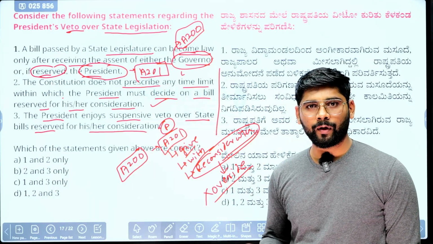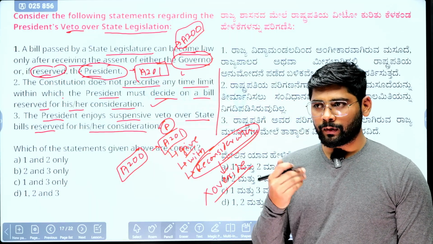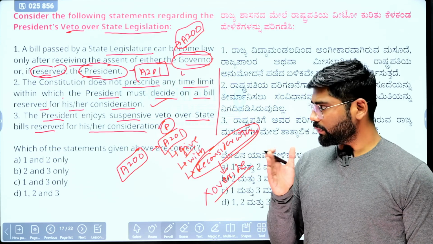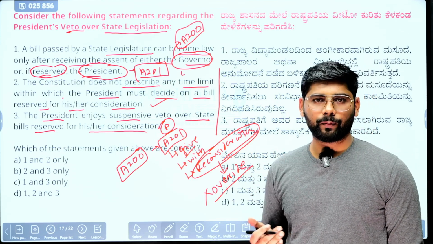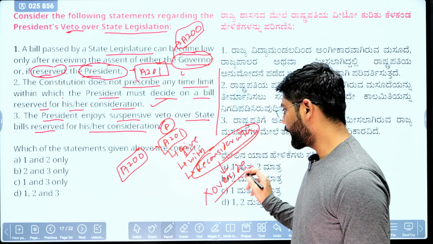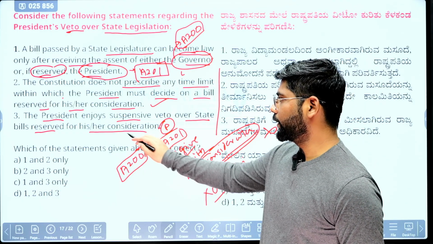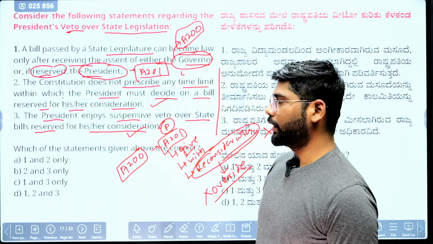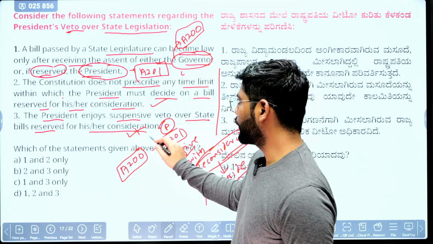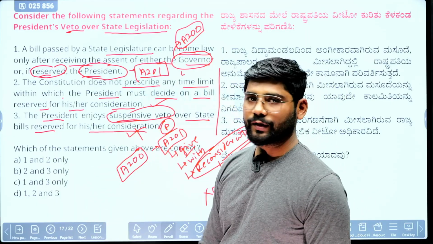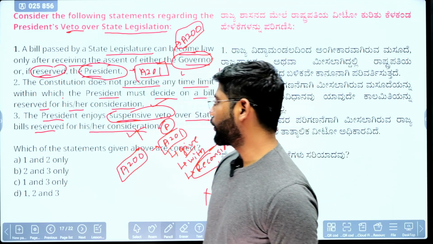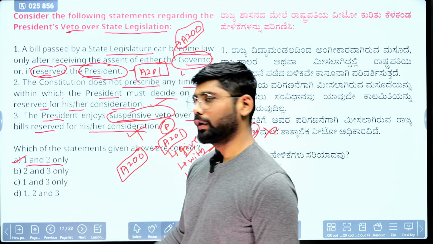But in case of Parliament, he must give his assent if the same bill is passed by Parliament when it is sent for reconsideration. So this does not apply to the state legislature. So this third statement is also correct, that the president enjoys the, sorry, it is wrong, because the president doesn't enjoy the suspensive power. So the third is wrong. The correct option is A, 2 only.